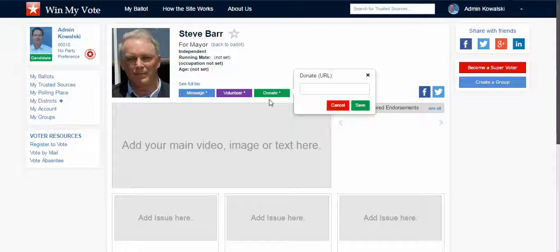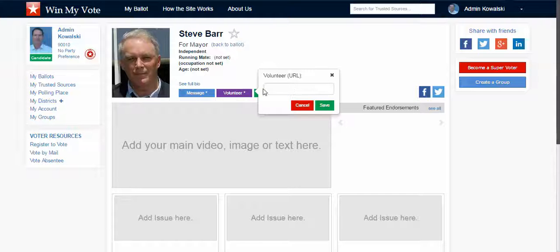We use a company called Stripe. The user would click here, fill out a form, then they could do online donations, I think through Visa, MasterCard, and PayPal, I think. But that's, again, real easy to set up. These messages, button and volunteer, again, those are just URLs in there. You can just send them straight to your website. That way it's easier for you to manage. If not, we can set those up so that they can be onto web forms or those types of things.